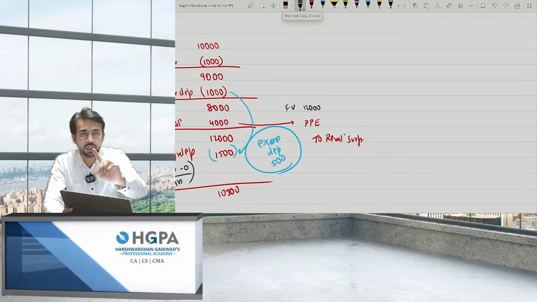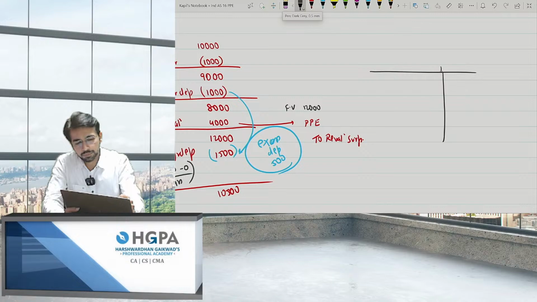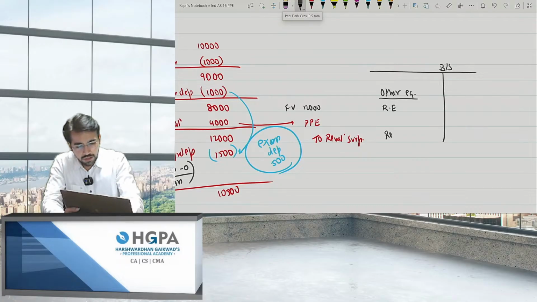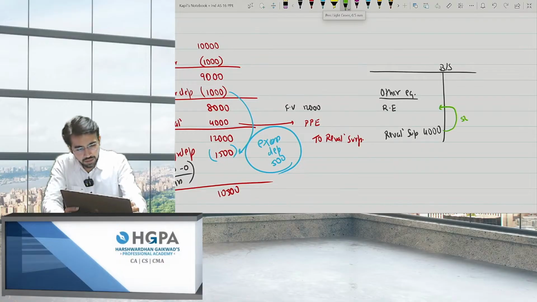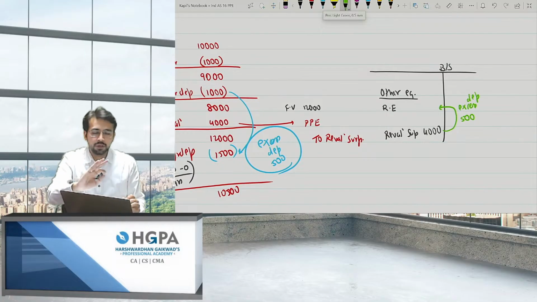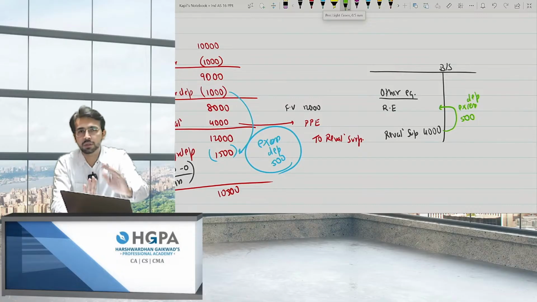So you have an option, not mandatory. What you can do is, in your balance sheet, this is other equity. This is RE and this is revaluation surplus. Revaluation surplus was 4,000, right? What you can do is, you can transfer 500, that is the excess depreciation, to RE if you opt for this. It is a choice of yours.